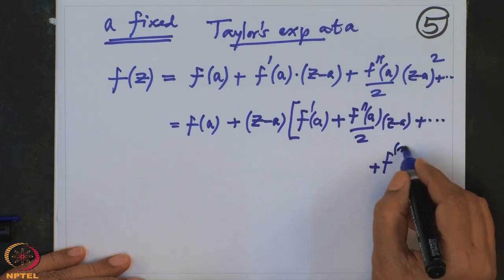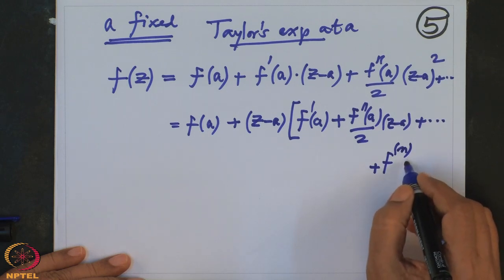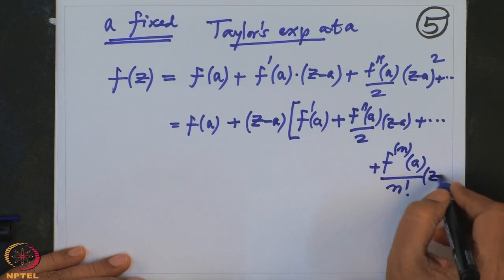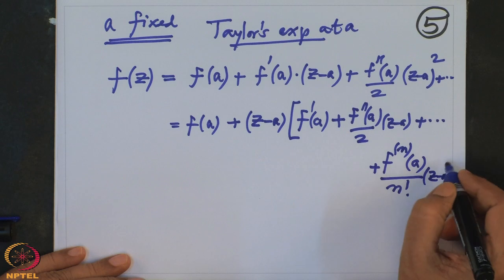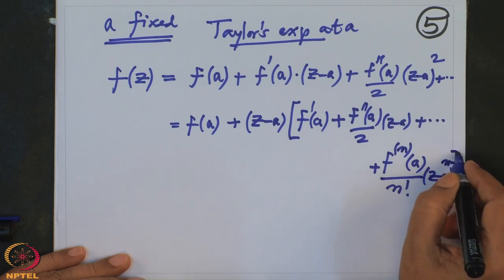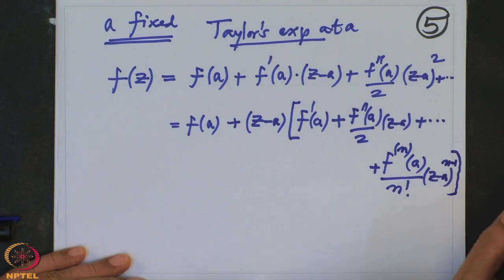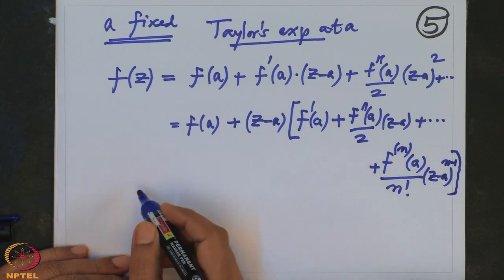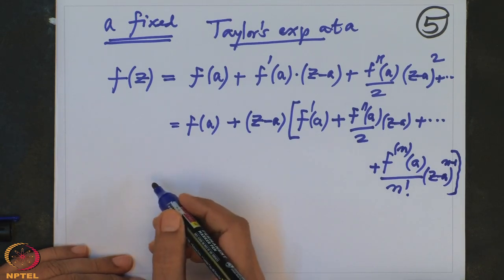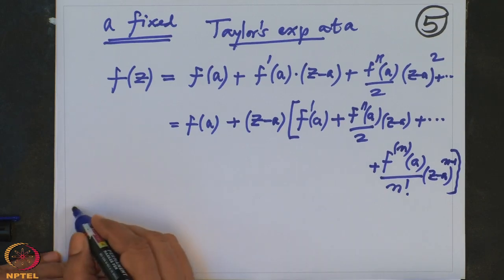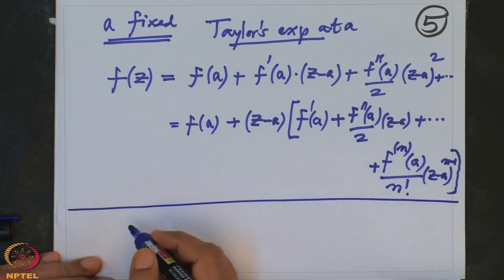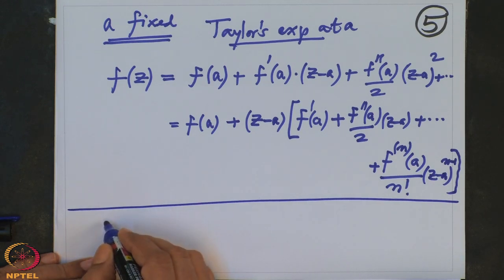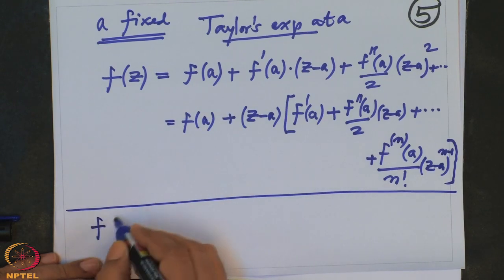So once it reaches the nth derivative of f evaluated at a divided by n factorial, times (z minus a) to the power n minus 1, after that the derivative will be 0. So the other terms will be 0. So it is this actually. Therefore, I am going to use this. So how am I using it? I am using it in the following formula. I am going to take z equal to f of z.